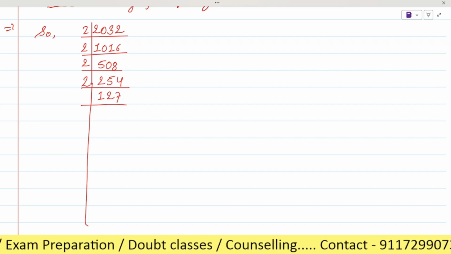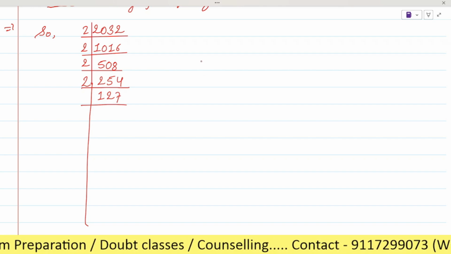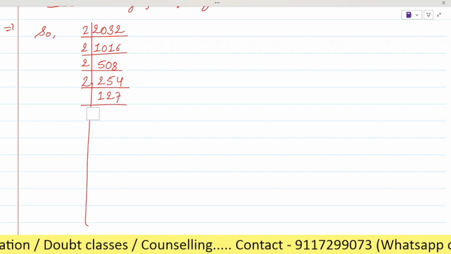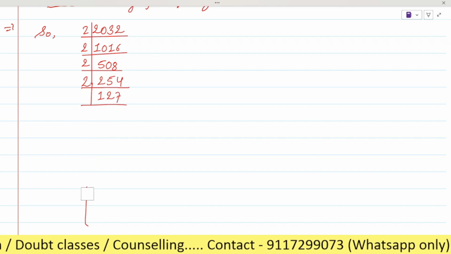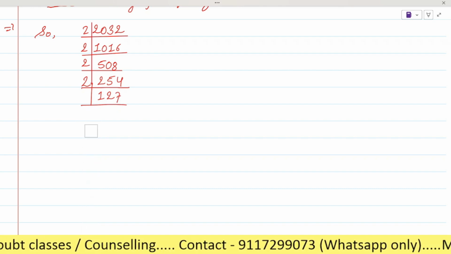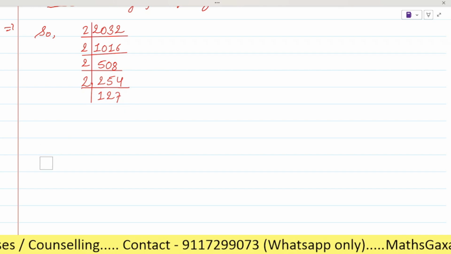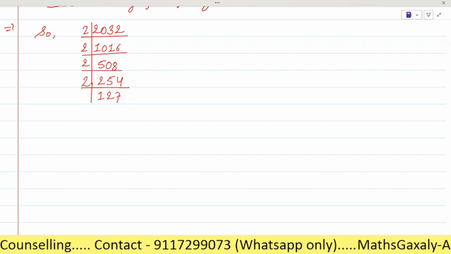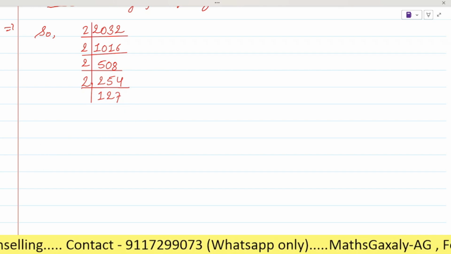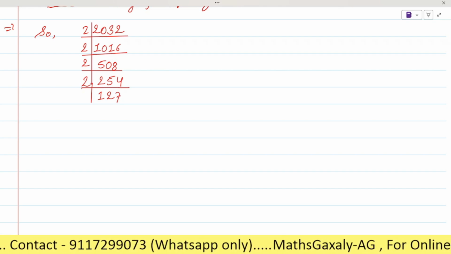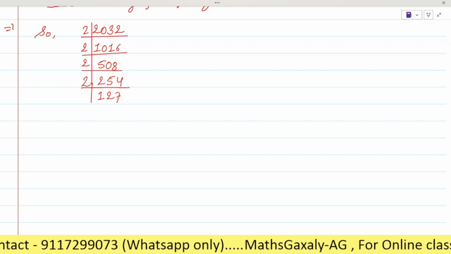Okay. So we can't divide it more, right? 127 is, I think, also a prime number. So that's why we can't divide it now, right? Is it clear, any doubts till here? So 2032 is not a perfect square number.